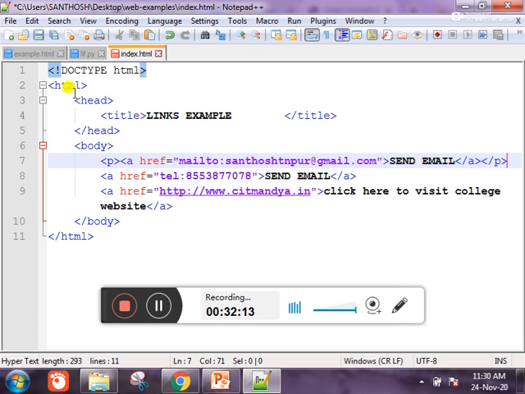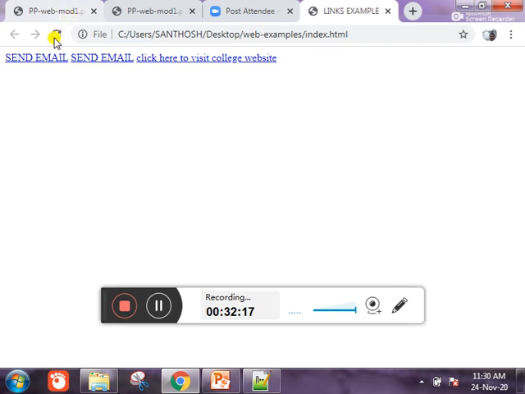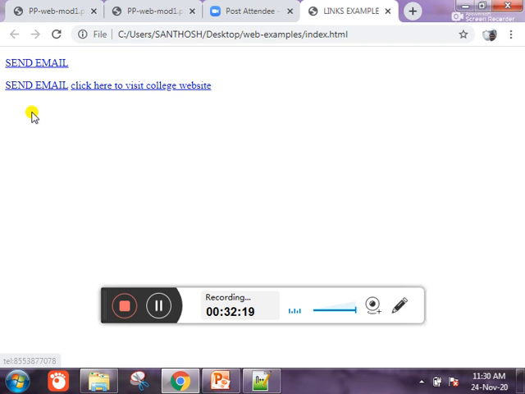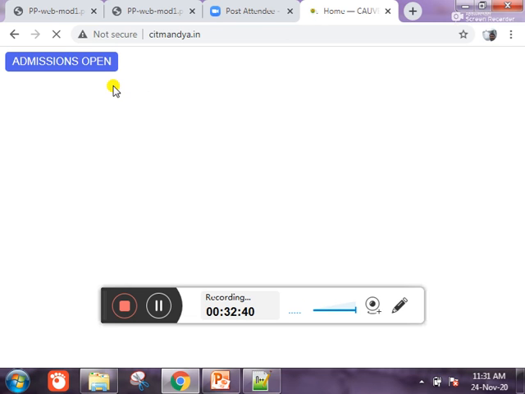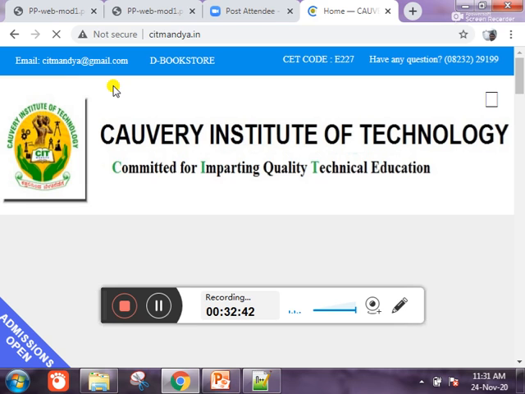So now I save and then see the difference. Now you see the difference. The send mail jumps to a new line. Why? Because this acquires 100% width. The first anchor tag is present within a block tag, the paragraph tag. That paragraph is block, which acquires 100% width. So now you click this one and then see the difference. What happens? This one visits your college website if that domain name is correct.